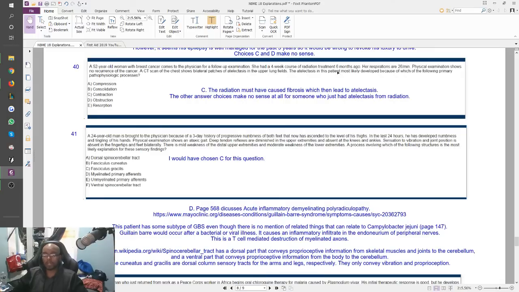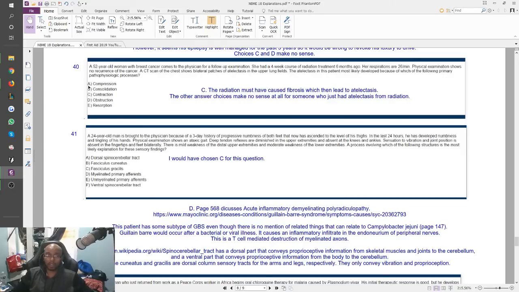So she just had a lot of radiation, right? They tell you that. It's a 4-week course of radiation to treat her breast cancer, which is right over your lungs, right? So now, what did that radiation cause? Well, the radiation must have caused fibrosis. None of those answer choices are fibrosis. But you can knock out answer choices. Radiation does not cause compression. Pressure causes compression. Like a deep diver might have compression of the lungs, right? Because pressure under sea is much higher.